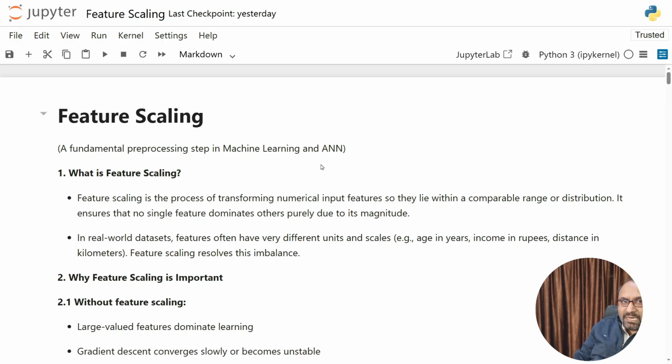Now, let's understand the formal idea about scaling. Feature scaling is the process of transforming numerical input features so that they lie within a comparable range or distribution. In simple words, feature scaling makes sure that all input features speak at the same volume.